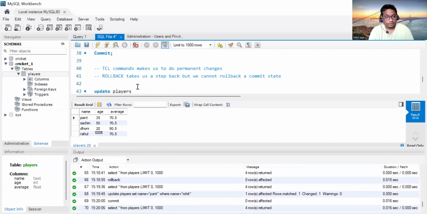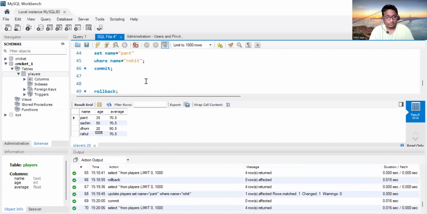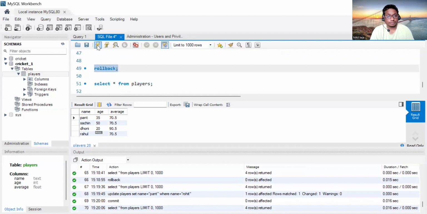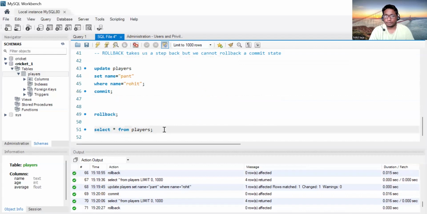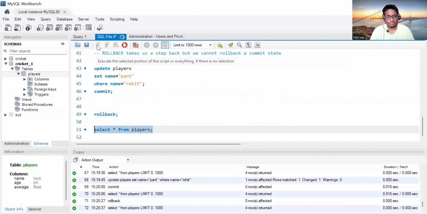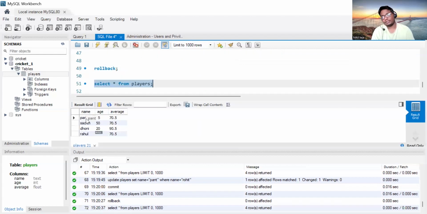Now if I go to rollback also, the changes, 1 minute, rollback किया था ना, but the changes are made permanent, so rollback नहीं होगा. Like it cannot go to backward step. See, Pant ही था, Rohit नहीं था. Like there was no Rohit. There was only Pant. Why? Because we committed the changes. We committed the changes in the update statement, right?